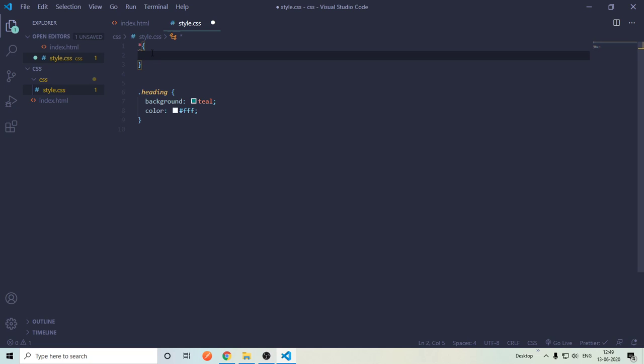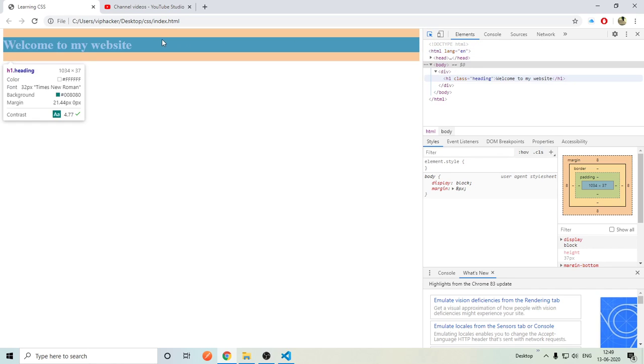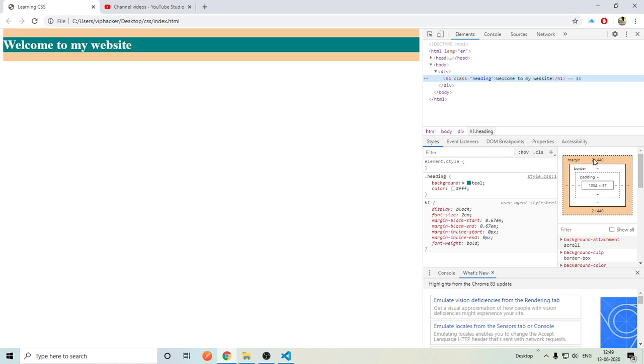Every tag. Why do we need that? Because every tag has margin and padding on its own even if we don't give it. Like this has margin on its own. We don't need this margin.